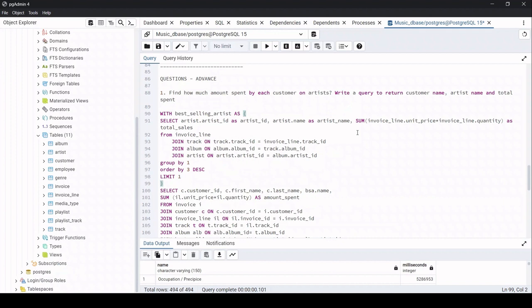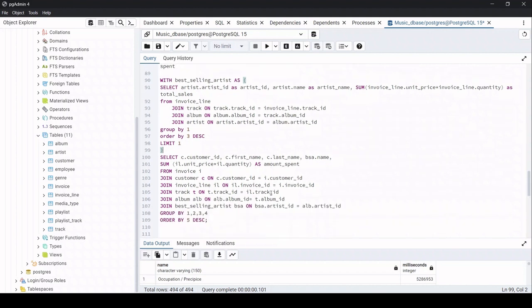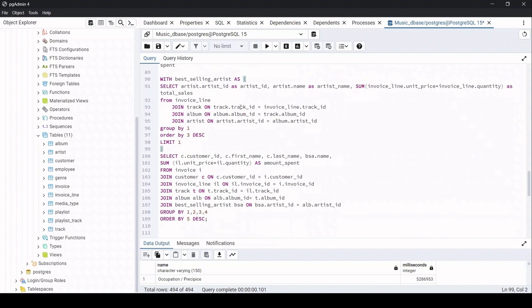Alright, now coming to the last set of questions, that is the questions in advanced stage. Find how much amount spent by each customer on artists. Write a query to return the customer name, artist name, and the total amount spent, okay? So I have already written down the query here, so I'll be explaining this step by step.